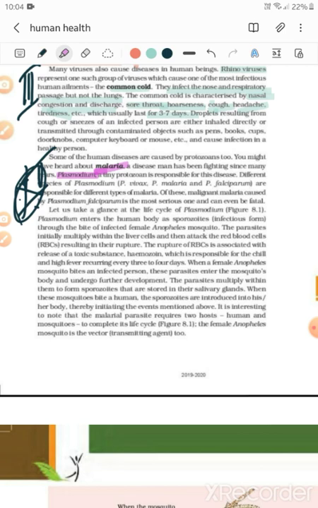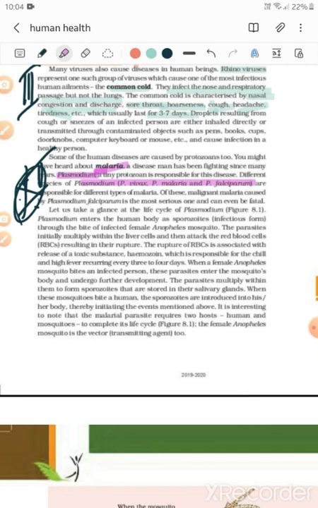So there are 3 types of Plasmodium. Very, very important. There are yet more types of Plasmodium, but that is of a higher level, so let's not go through it. These 3 are the more important classifications of Plasmodium given in our NCERT. So let's go through these 3 points. Plasmodium vivax, Plasmodium malariae, Plasmodium falciparum, of which Plasmodium falciparum is the most fatal. F for fatal. So falciparum is fatal. Remember it like that.